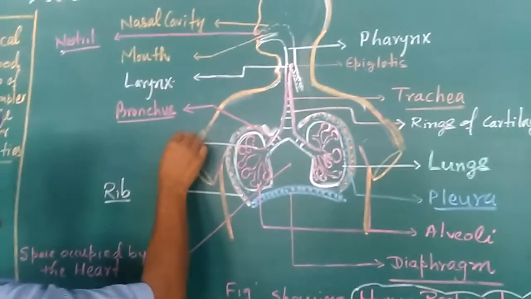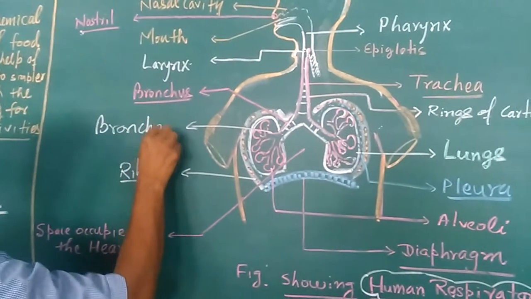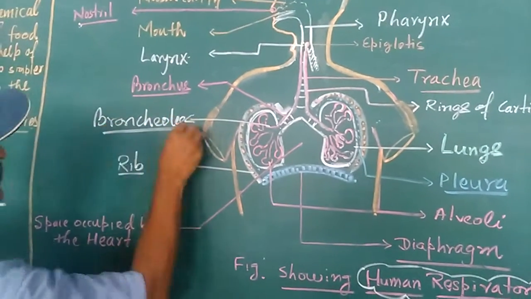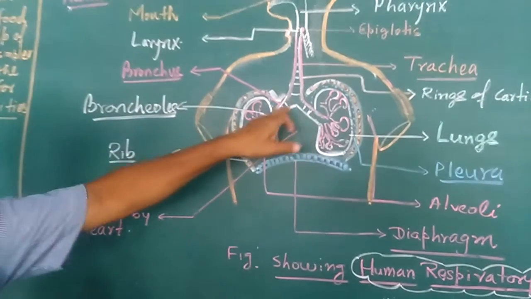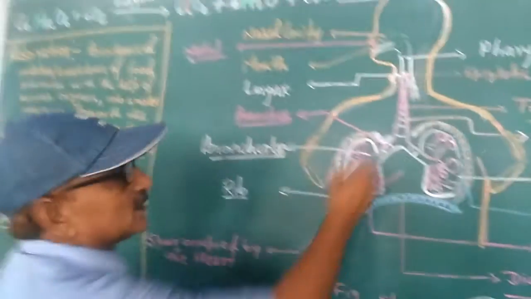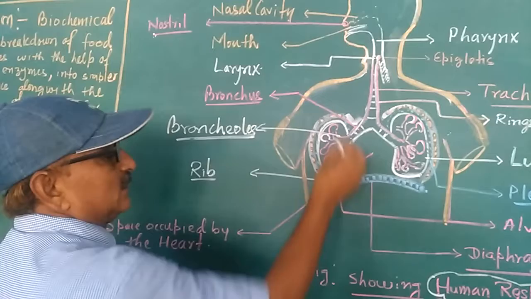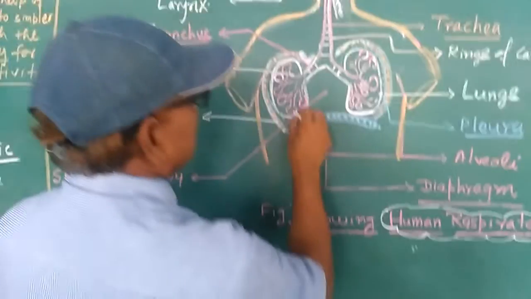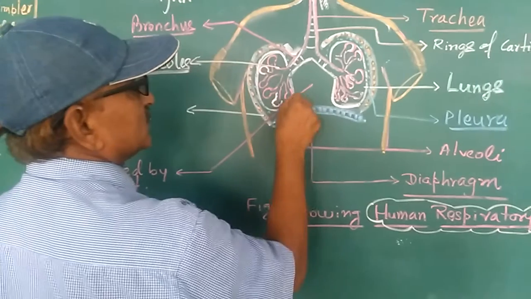These are the bronchioles. Bronchus is singular, both together are called bronchi, which branch into bronchioles, which further branch and ultimately end in the form of alveoli. You can see here one alveolus, many alveoli together.